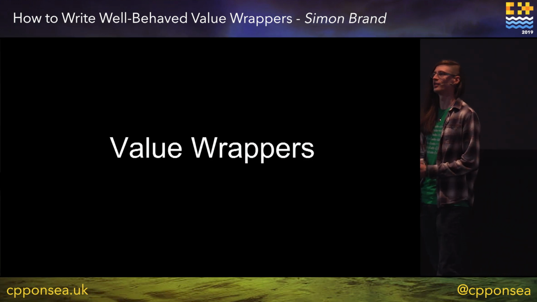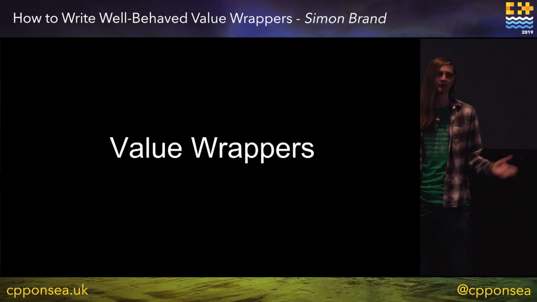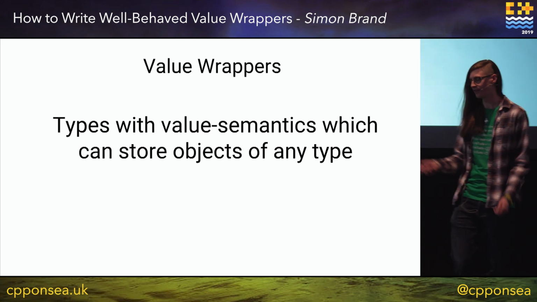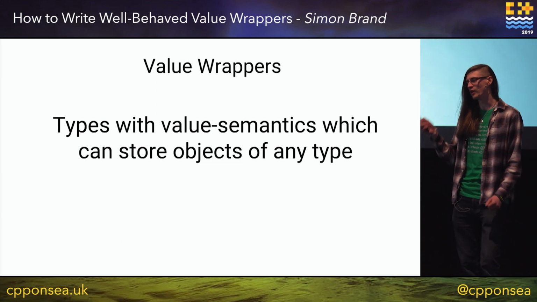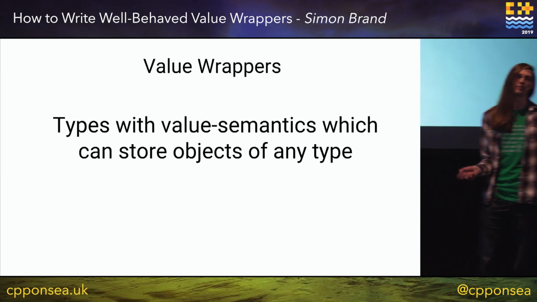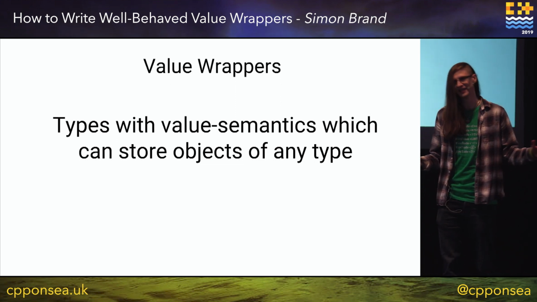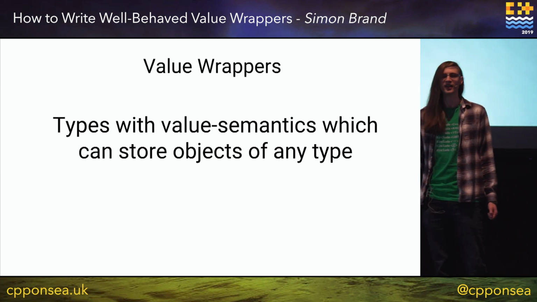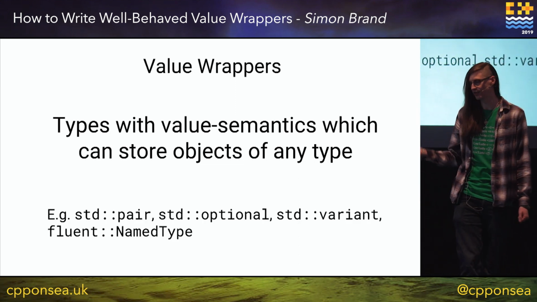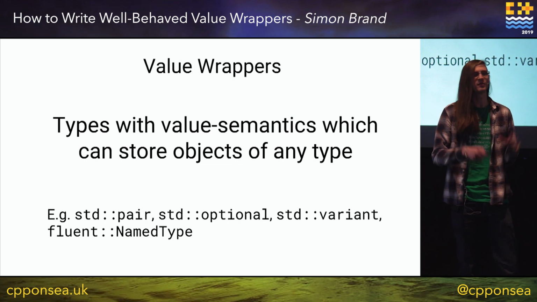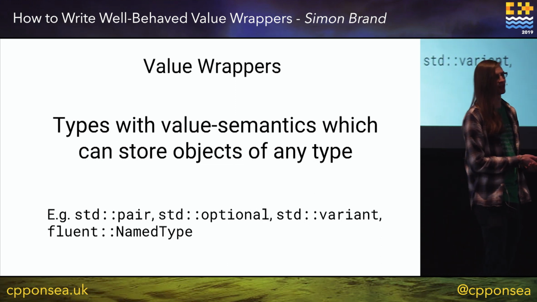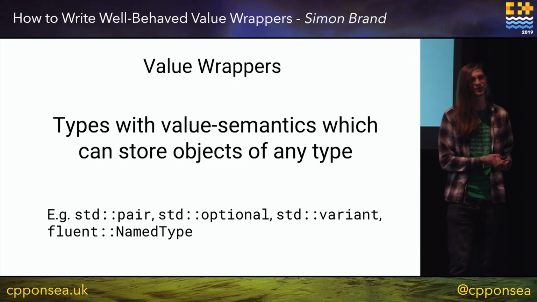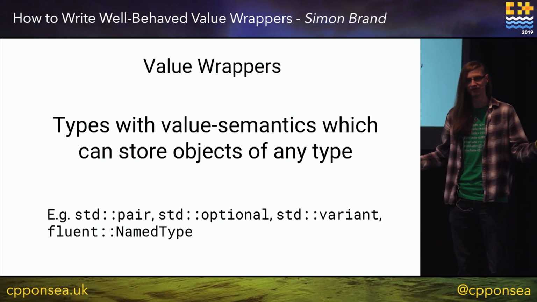First, I should talk a bit about, when I say value wrappers, what do I mean? Like, what specifically am I talking about? So one definition I could have is types with value semantics which can store objects of any type. This is kind of nebulous description, but some examples would be std optional, std pair. You might be familiar with Jonathan Beccara's named type library for his strong type blog posts and talks which he gives. So these are all examples.